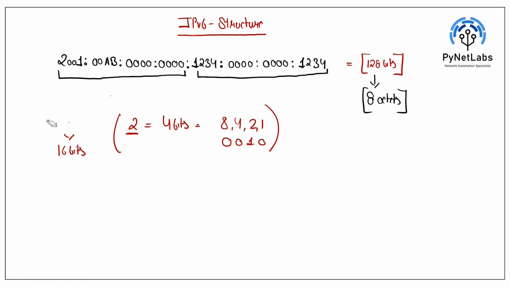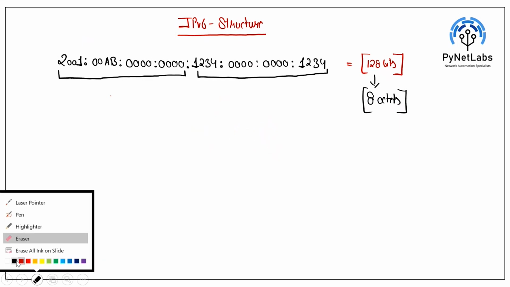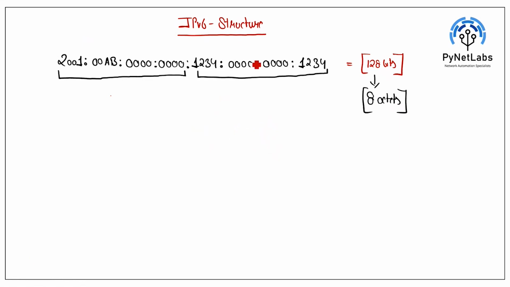Now I'm not talking about these basic things like converting these values. We'll see how we can make it shorter and what other structure we have defined here. When we say IPv6 structure, in total I told you there are 8 octets. From these 8 octets, we have some reservation: the first 64 bits are considered your global prefix value, and the next 64 bits are considered your interface ID.